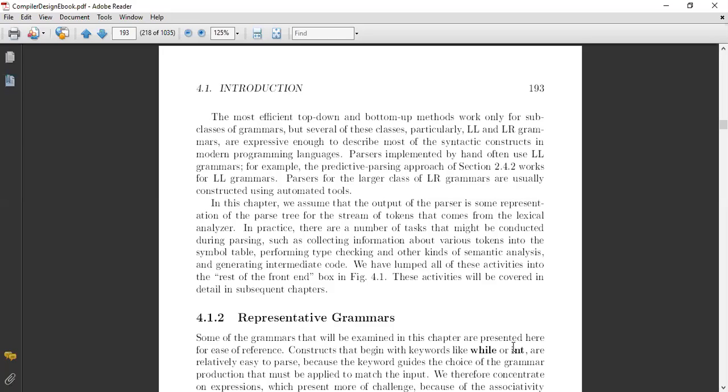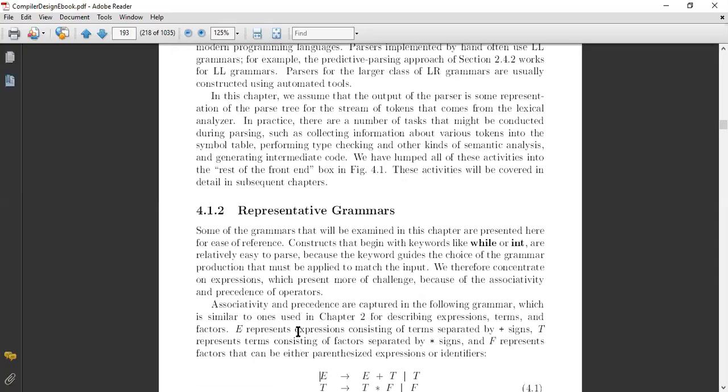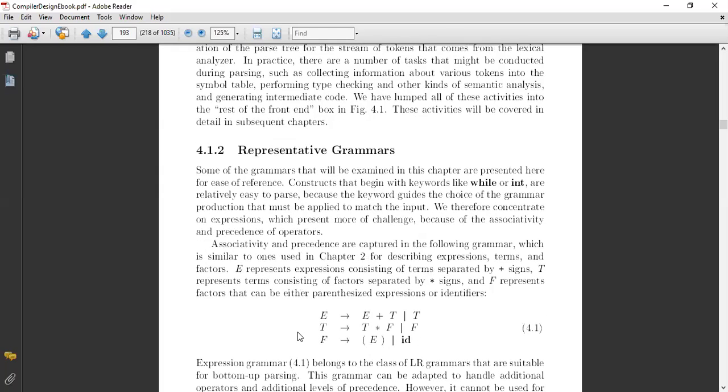We have some representations in the form of grammar. Some of the grammars that will be examined in this series are presented here. We have these production rules, and most of the time you find that a construct begins with a keyword like while or if, or some other keyword, which is relatively easy to parse, because the keywords guide the choice of the grammar production that must be applied to match the input string.